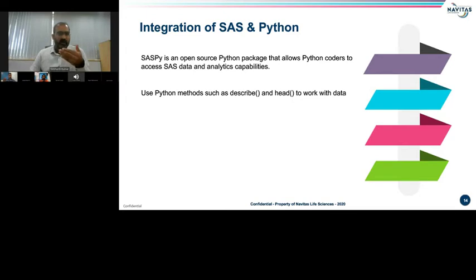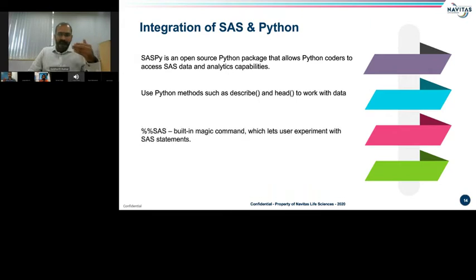On the other hand, SAS.py is also capable of handling a SAS dataset without conversion to a data frame. It also provides the capability to use Python methods such as describe and head to work with data. And by invoking the %% statement, it lets users experiment with SAS statements, also integrating in the same notebook.